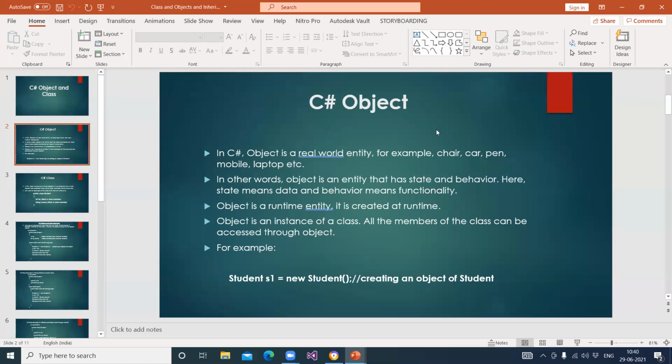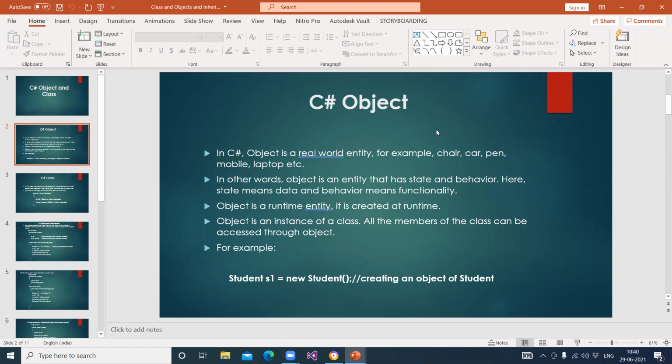We can create the object of a class. First of all, we have to create the class, then we will create the object of that class. Can we create multiple objects of the same class? Yes or no? Yes, very good. All the members of the class can be accessed through the object. We declare variables and methods within the class, then we make the object, and through that object we call the methods of that class. This is the definition of class and object.